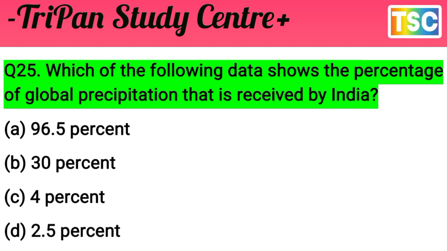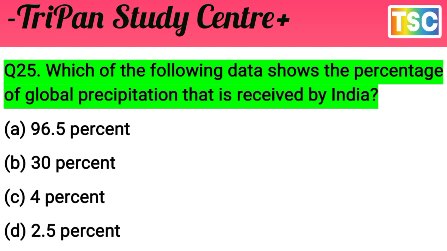The options are A, 96.5%, B, 30%, C, 4%, D, 2.5%. That's important here. But first of all, choose this answer because you test your knowledge. I give you a few seconds.